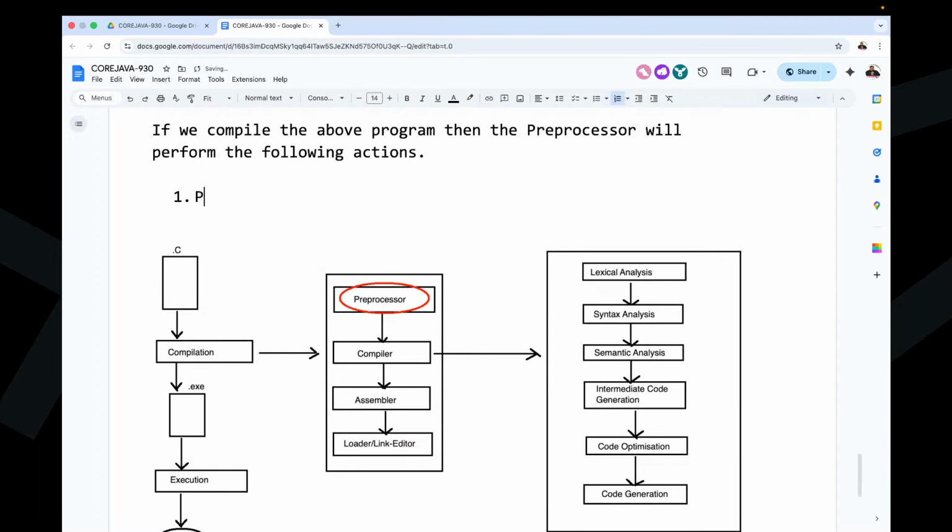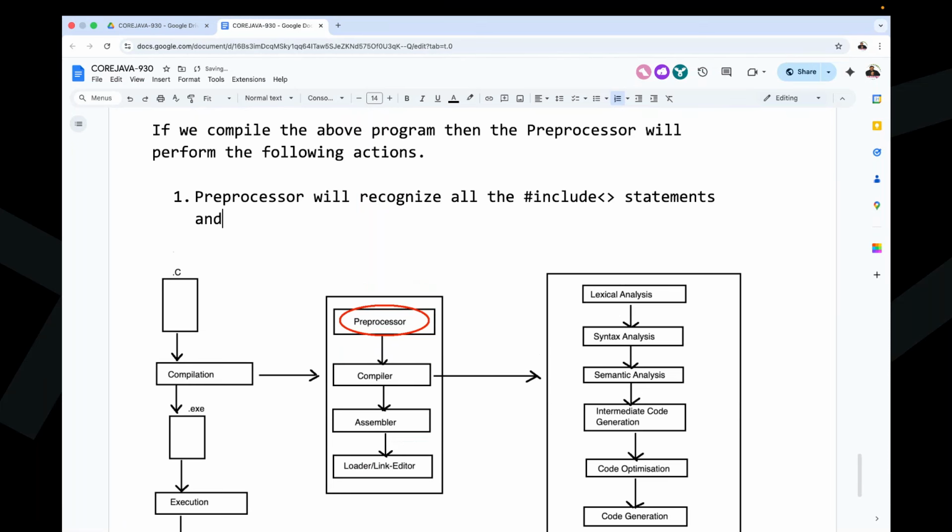Point number one: the preprocessor will recognize all the hash include statements and the provided header file names. Right, sir. Point number two.